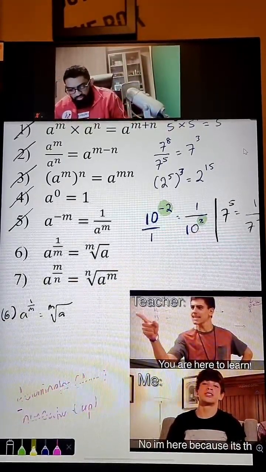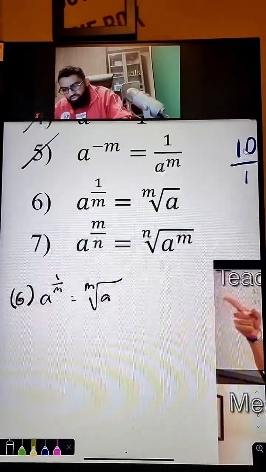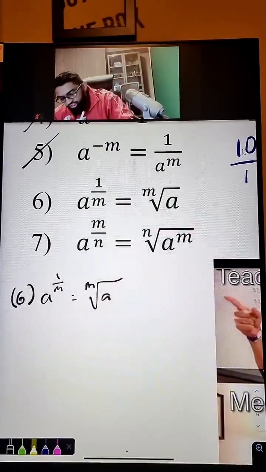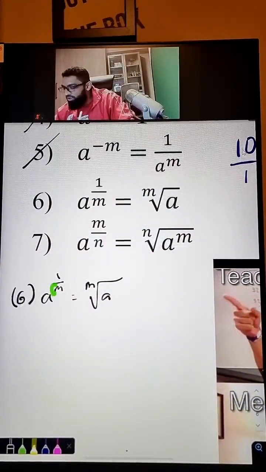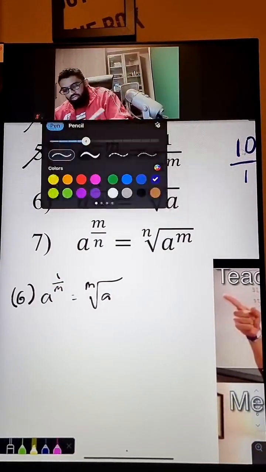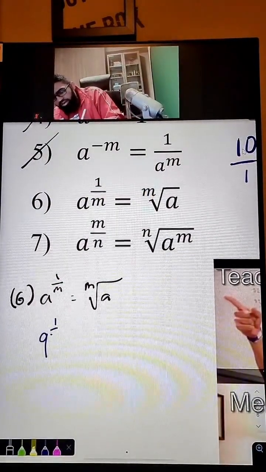Okay, wait. So let's say you have a fraction power, and you've got to focus on the denominator. Let's say, for example, you have 9 to the power of half.